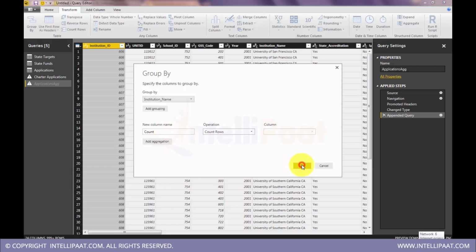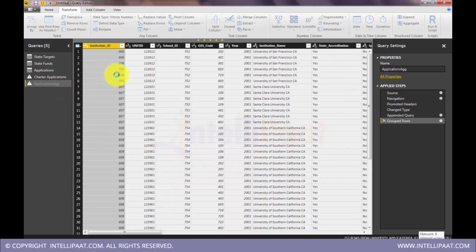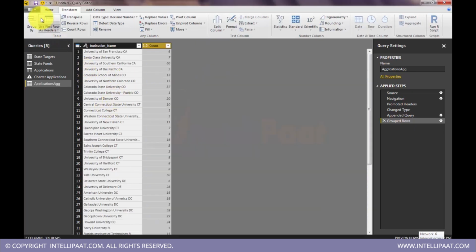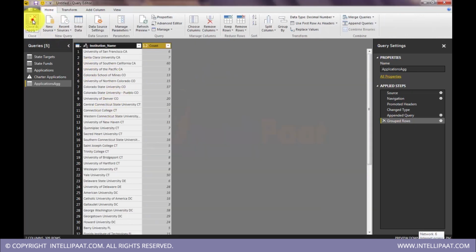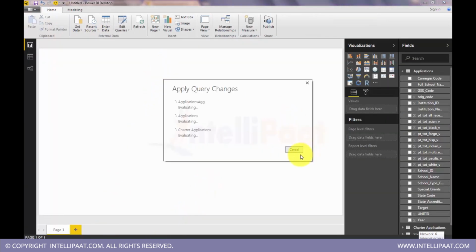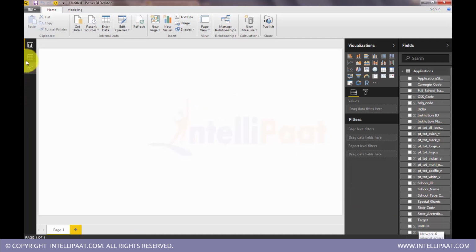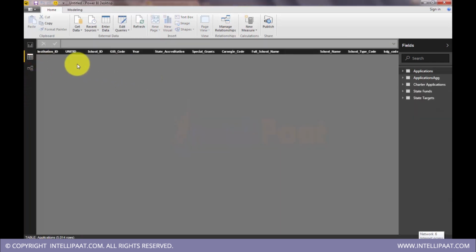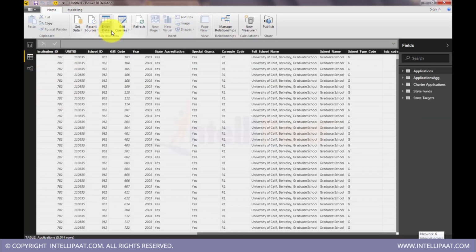Okay, so this is an aggregation table which is part of our data model. Now we can make aggregation tables like this. So we have covered most of the transformations that are available in the query editor. So I got back to Power BI Desktop. I exited from Power Query.